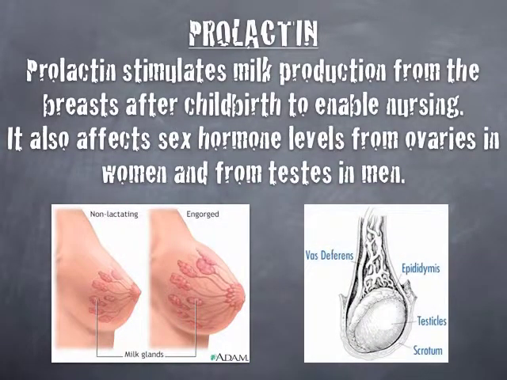Prolactin. Prolactin stimulates milk production from the breast after childbirth to enable nursing. It also affects sex hormone levels from ovaries in women and from testes in men. As you can see in the picture, the breasts are enlarged as the mammary glands have been engorged with milk.